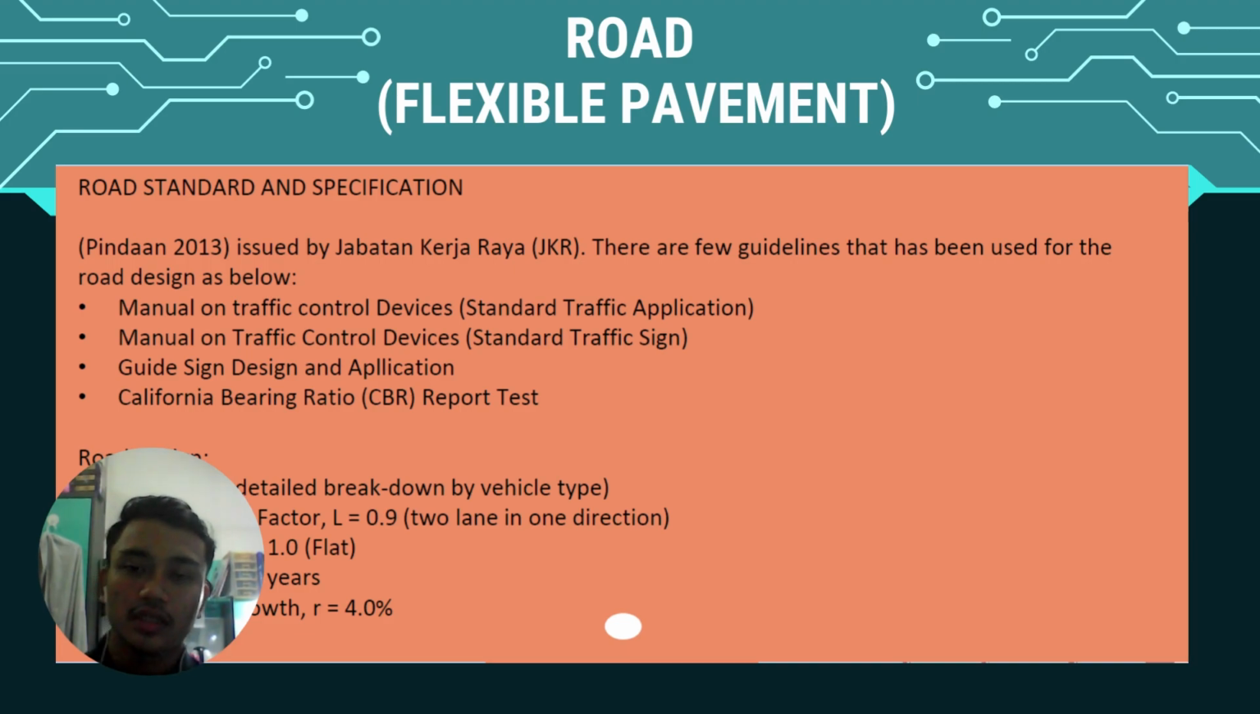Okay, for the road design, we assume the percentage commercial vehicle, or PCV, 16%, with no detailed breakdown by vehicle type. Then we assume the lane distribution factor 0.9, which is two lanes in one direction. And then we assume the terrain factor 1.0 because that area is a flat area. And then we assume the design life 20 years, and the annual traffic growth 4%, which is commonly used for the group.